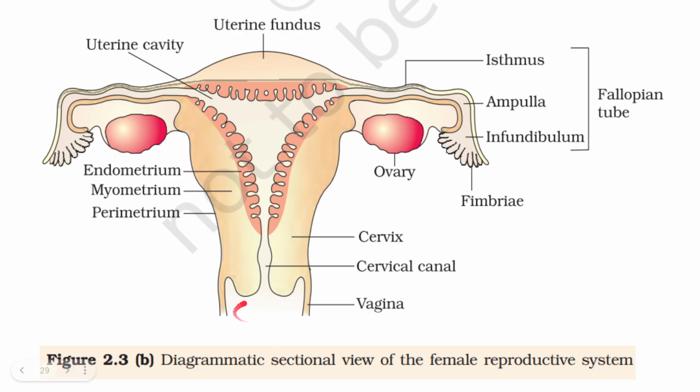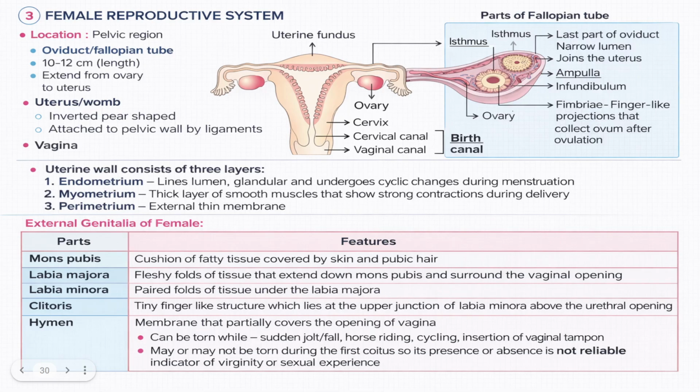Then you can see this is vagina. Vaginal canal will be present. Vaginal canal along with the cervical canal will form the birth canal. So this is where the baby develops. When the baby comes out of the body, it comes out through the cervical canal and vaginal canal. That is why it is called the birth canal. I think this is clear.